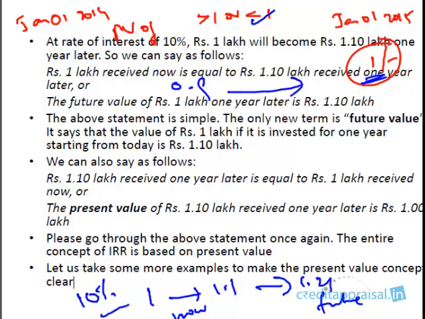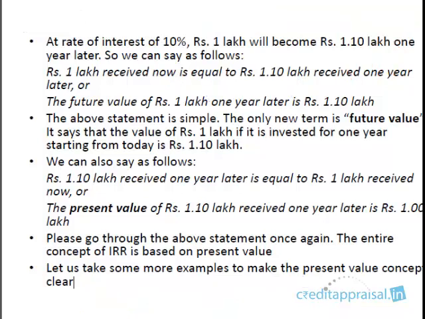So definitely this should be less than 1, right? How much is something which we'll calculate, but please understand the concept. Please understand the statement, the present value of some amount. So the question will always be the present value of some amount to be received 1 year later. What is the present value?